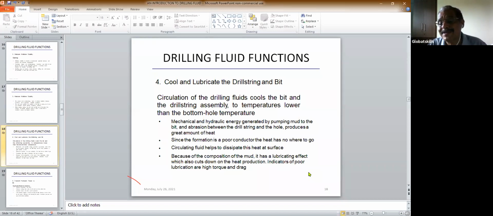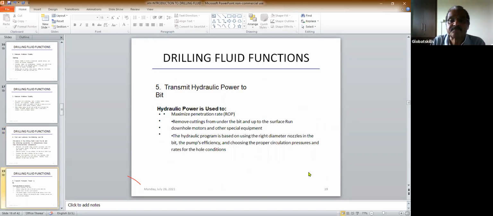So in such cases, what happens? We add some extra lubricant, some oil type of things, to the mud to increase the lubricity. Maybe in the water-based mud, because the water may not be sufficient to give proper lubrication. So sometimes we add some external lubricant to lubricate it properly. Okay. So cooling and lubrication is very, very key. So first thing is the cutting removal, then maintaining the formation pressure and preventing caving, and third is to cool and lubricate the bit. This is the main purpose of the drilling fluid.